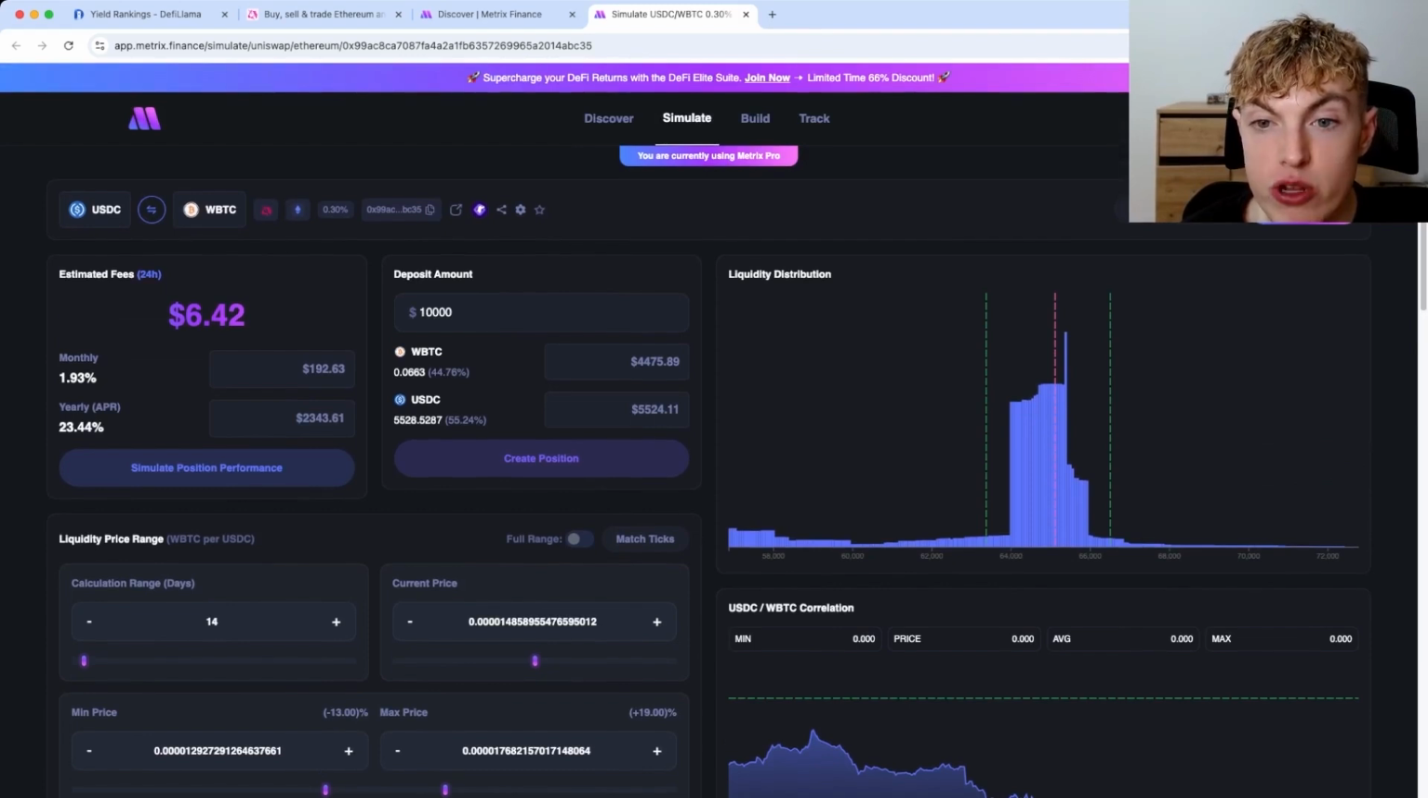So now I would want to do more advanced due diligence on these assets. And if I were to want to enter this pool, I would save it to my portfolio. And this one is looking solid as well. So I'm going to save it to my portfolio.